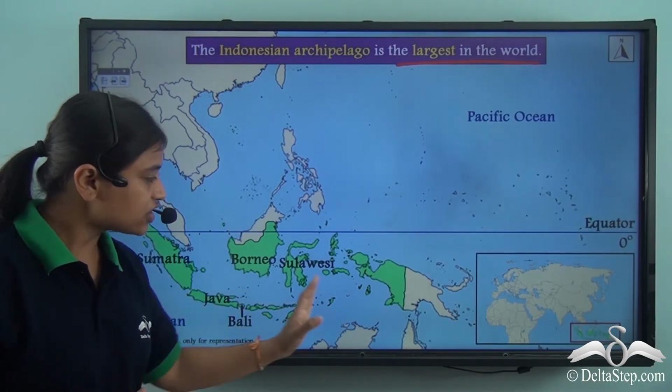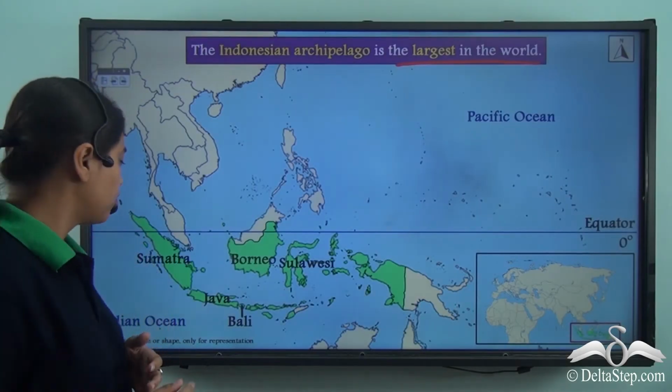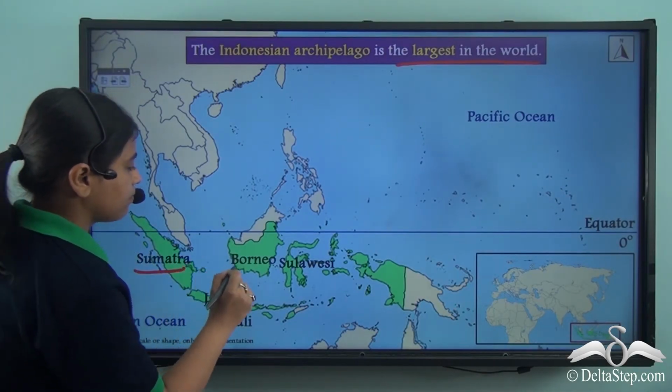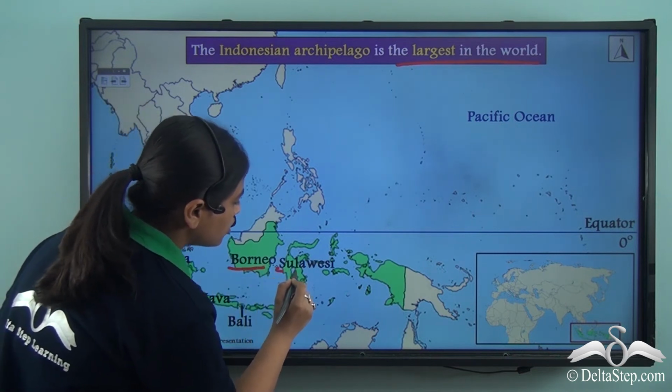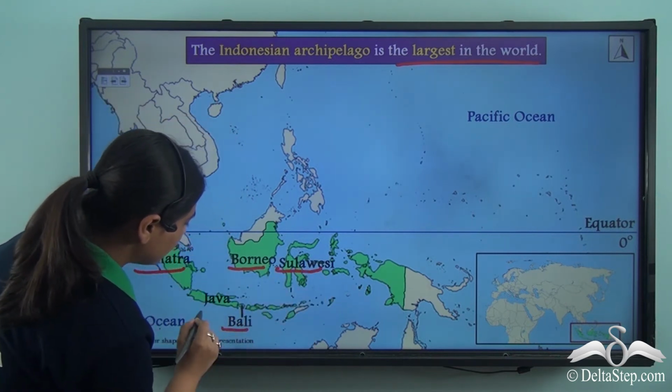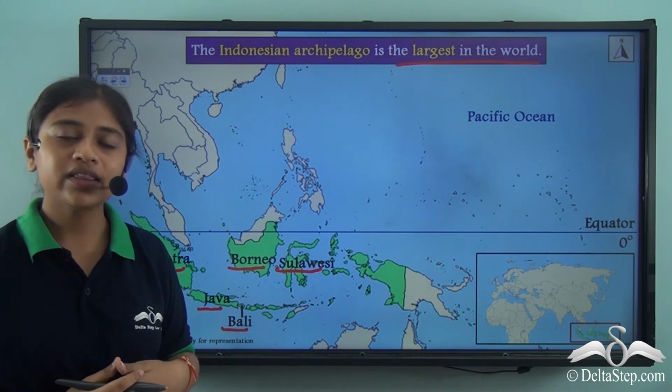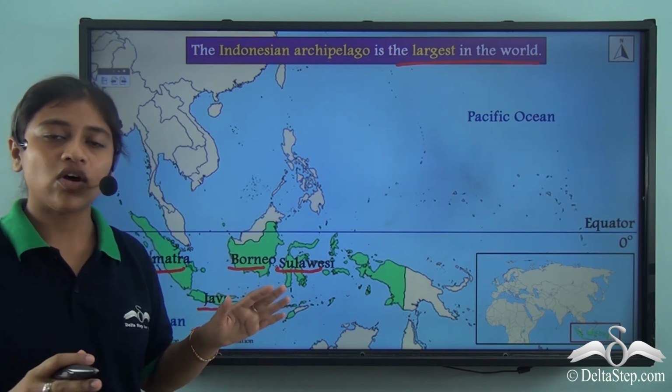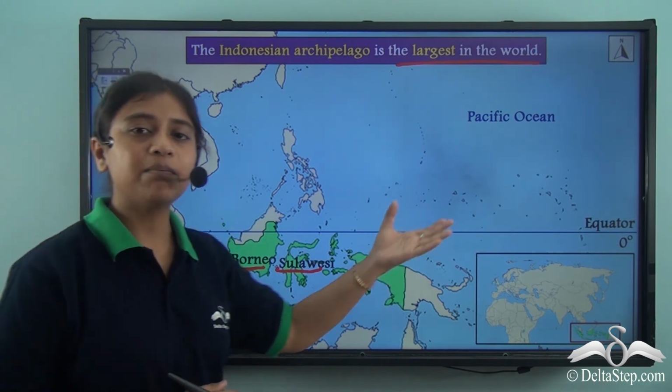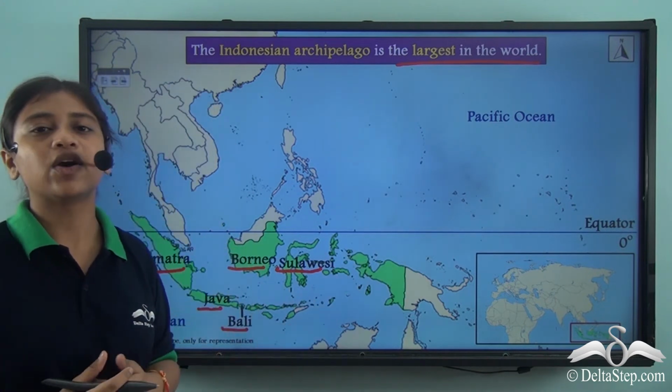Now, the Indonesian archipelago comprises some major islands, which include Sumatra, Borneo, Sulawesi, Bali and Java. All these, as you can see, are spread across both the Indian Ocean and the Pacific Ocean, across the equator.